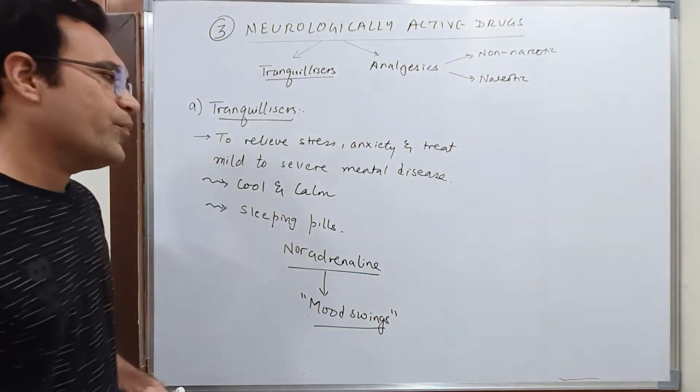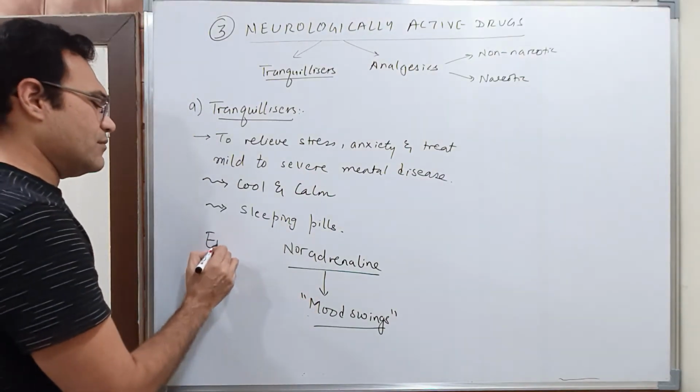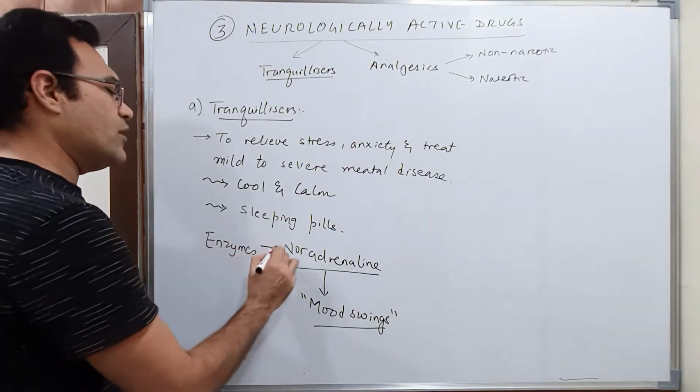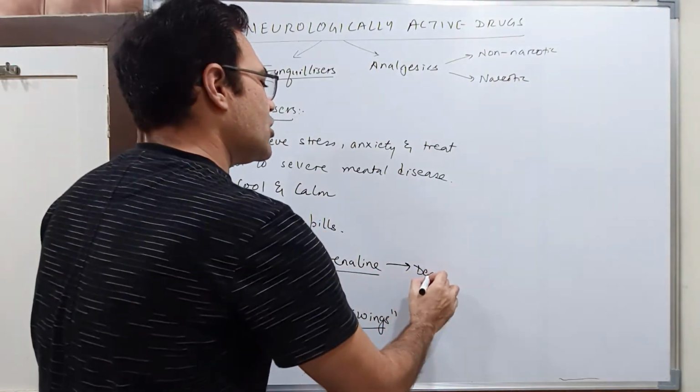Okay, so what happens is there are some enzymes. They will act on noradrenaline and cause degradation of noradrenaline.